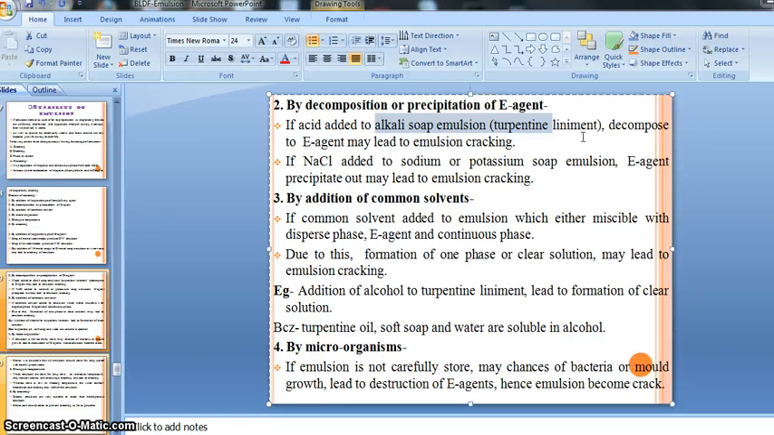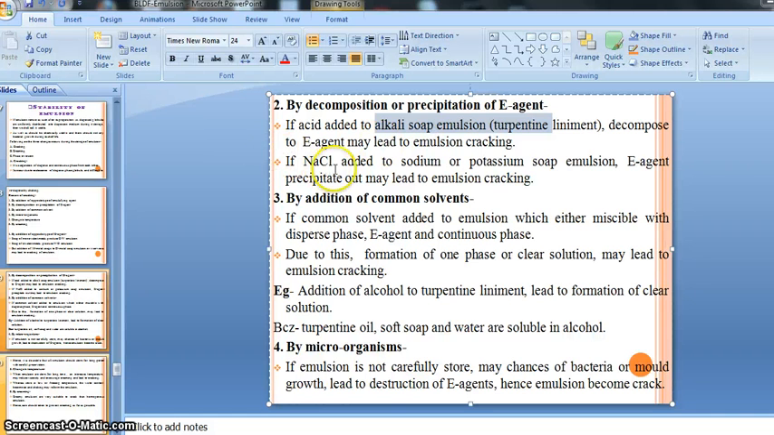And if we accidentally or intentionally add acid into the turpentine liniment, there is a chance of decomposition of our emulsifying agent. Emulsifying agent means our alkali soap, right? If acid is added into the alkali soap containing emulsion, the emulsifying agent becomes decomposed, and due to that decomposition there are chances of phase separation or cracking. Phase separation or cracking means instability, right?